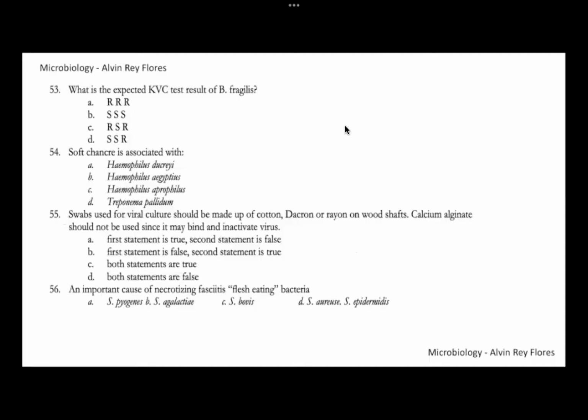Okay. The KBC test, KBC stands for the three antibiotics. So that is your kanamycin, 1,000 micrograms of kanamycin, your vancomycin, 5 micrograms, and colistin, 10 micrograms. The KBC test makes use of these antibiotic discs as a preliminary test for identifying common anaerobic bacteria.